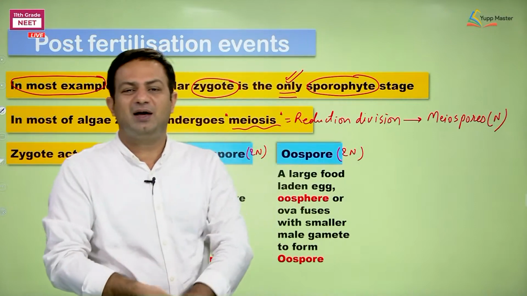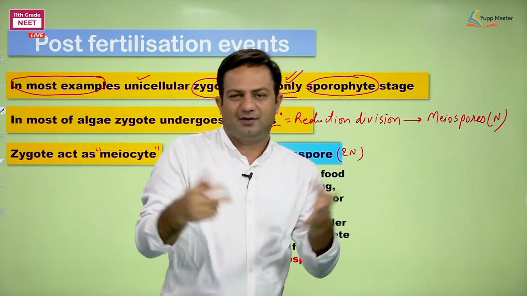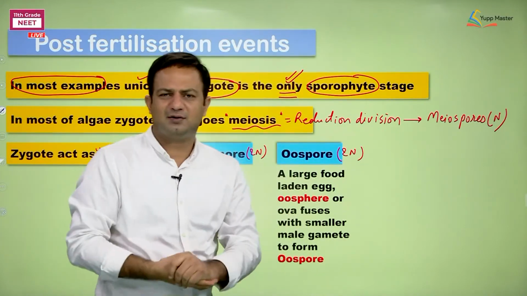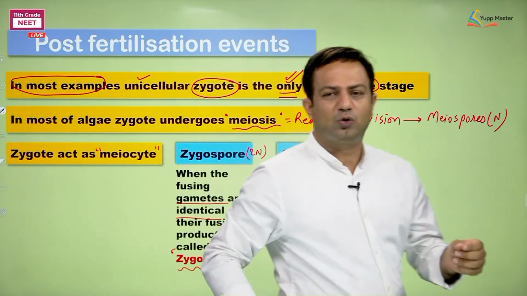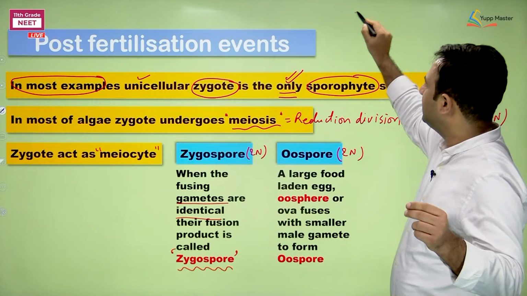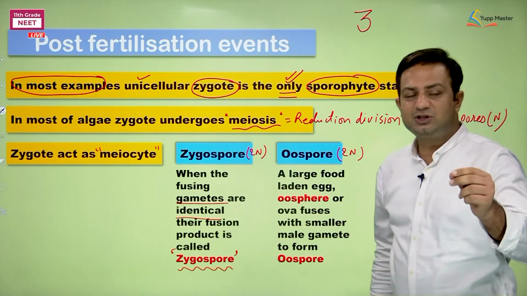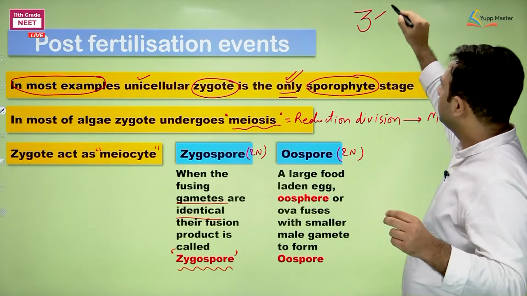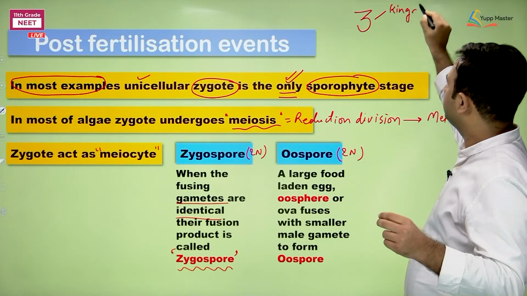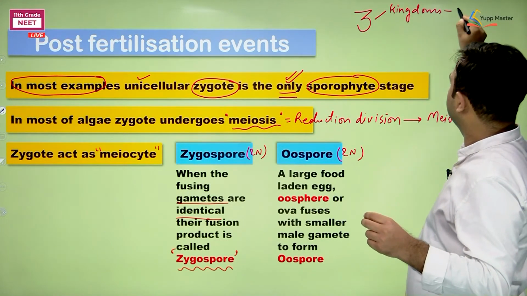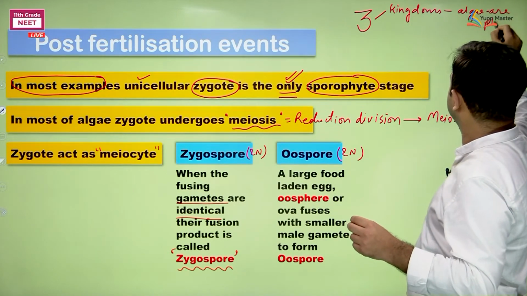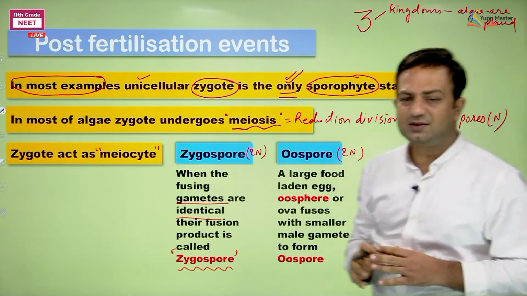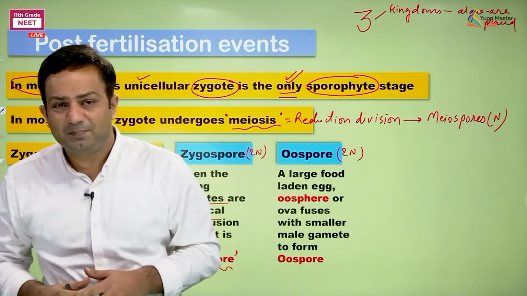So today's numeric value is 3. Just for example, I am not at all interested in numerology. I am just telling you how to remember the thing. Remember the digit 3. 3 means kingdoms where algae are placed. 3 are the kingdoms where algae are placed.